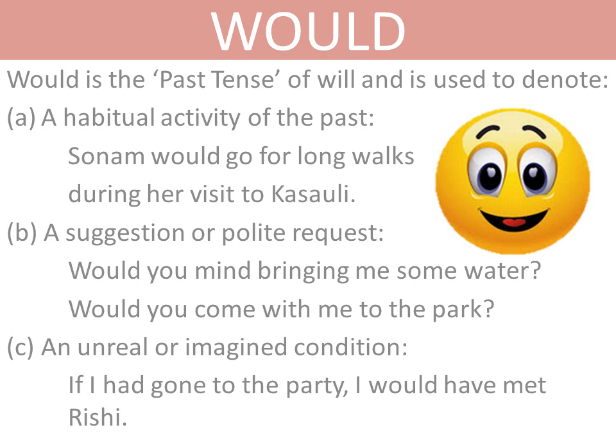An unreal or imagined condition can also be expressed with the help of would. If I had gone to the party, I would have met Rishi. So the speaker has not been to the party. He or she is saying this, that if he or she had gone to the party, then what could have happened? He or she could have or would have met Rishi. So here this unreal imagined condition is being told about.